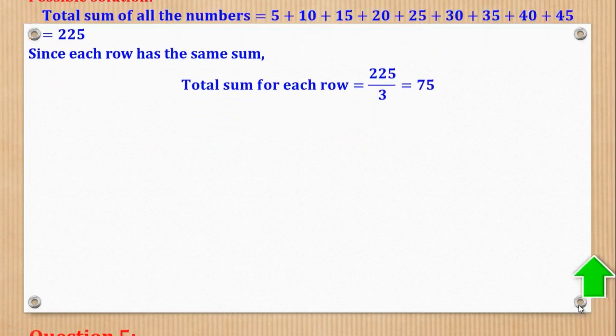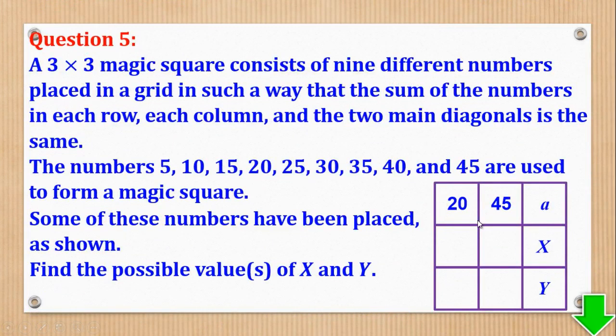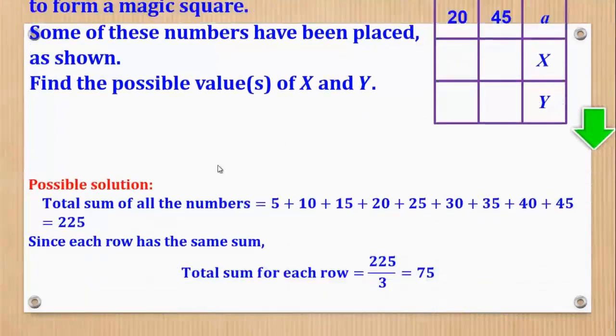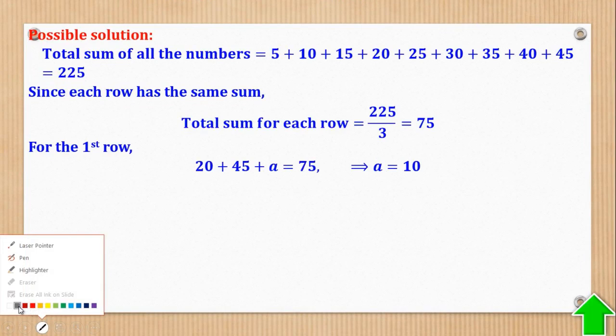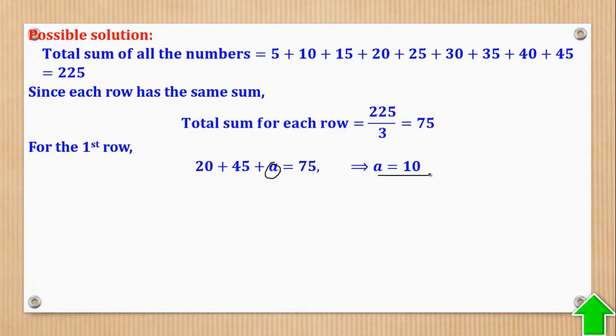Okay. Now in that 75, here I'm given two values. So when I add 20 plus 45 plus A, I must get 75. So for the first row, 20 plus 45 plus A is equal to 75. So when I make A the subject, it will be 10, because this is 65. Then take the 65 this side, it will be 75 minus 65 to give you 10.